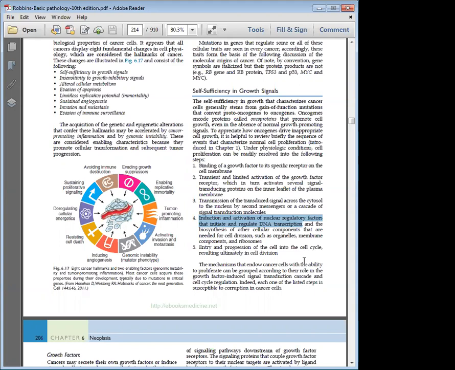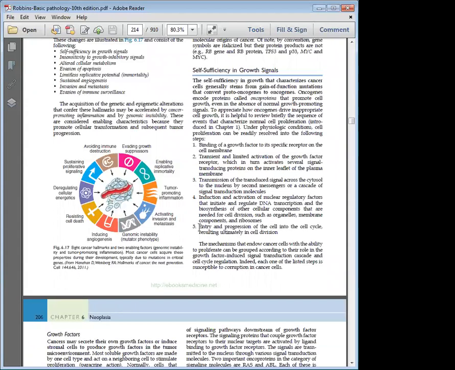So the cell becomes ready and increases the total content of its organelles, the cytoplasm, all the other things, so that the cell is ready for division. So this will lead to an entry and progression into the cell cycle, which ultimately leads to daughter cells by cell division. So this is what happens in a normal system, or normal physiology.